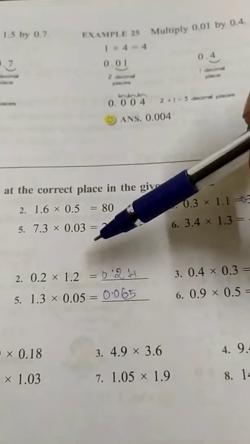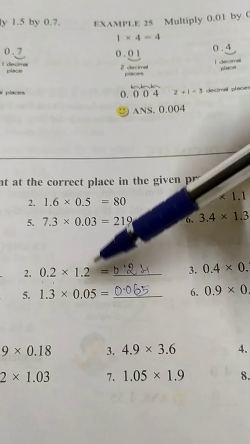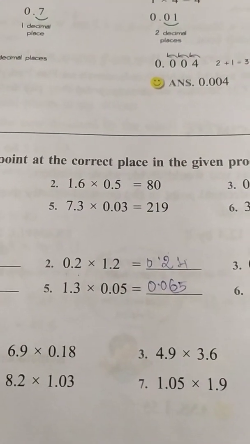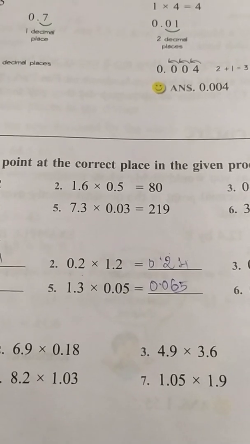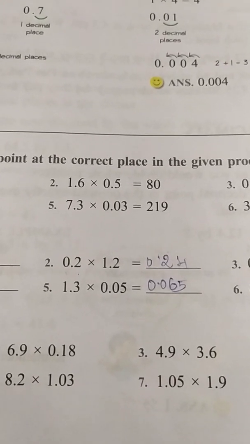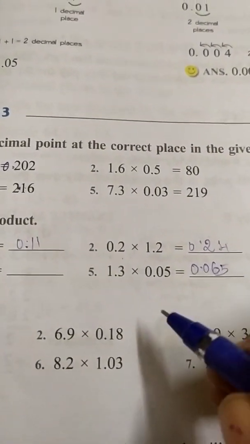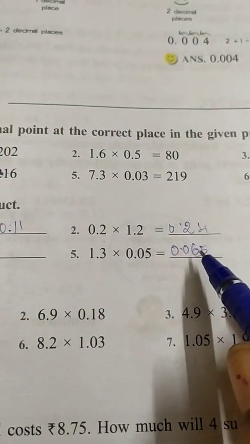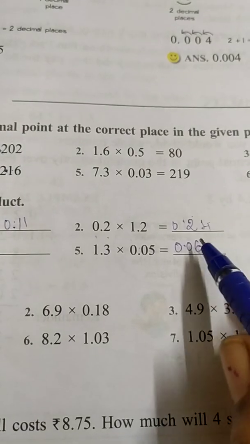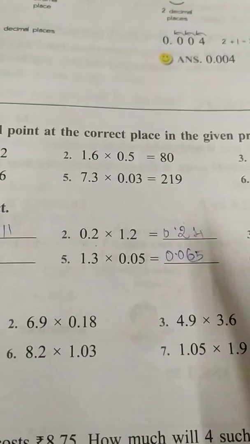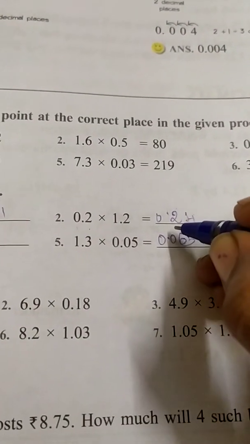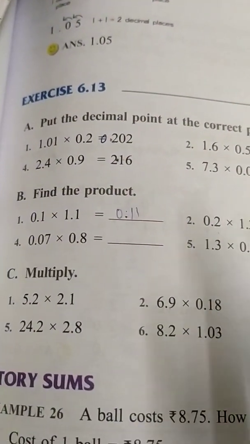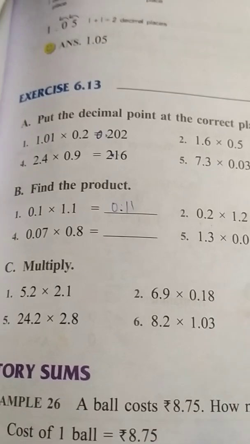And 1.3 multiplied by 0.05. We will not include the decimal point, we will include only the number 13 into 5. 13 into 5 is 65. After that, we are going to count the digits 1, 2, 1. So, totally 3 digits. From the rightmost part, count 3 digits: 1, 2. Only 2 digits you have. Third digit you don't have. So, include 0. Keep the decimal point. And whole part also 0. 0.065.